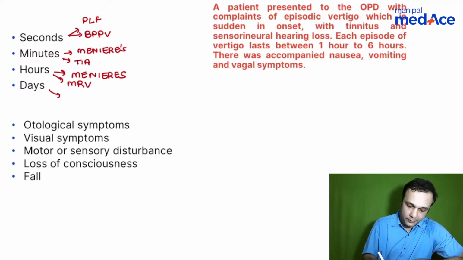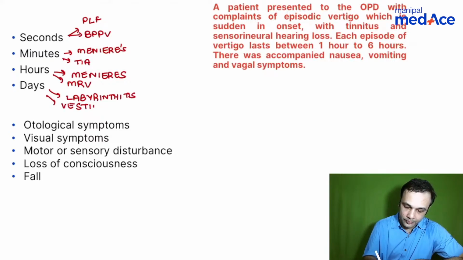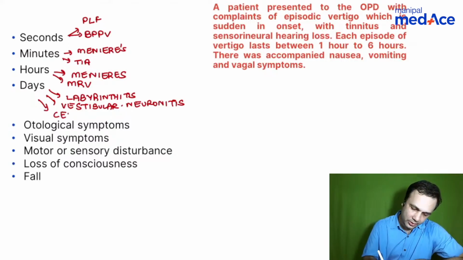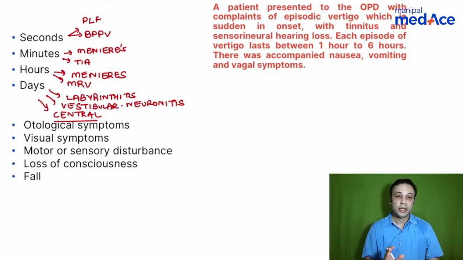And when you talk about a few days, two important causes in the ear, that is labyrinthitis, and you can have vestibular neuronitis. Along with this, the other important one is central causes. So you have central causes which will cause vertigo for days together, right? So this more or less sums up what you see in the diagnosis.